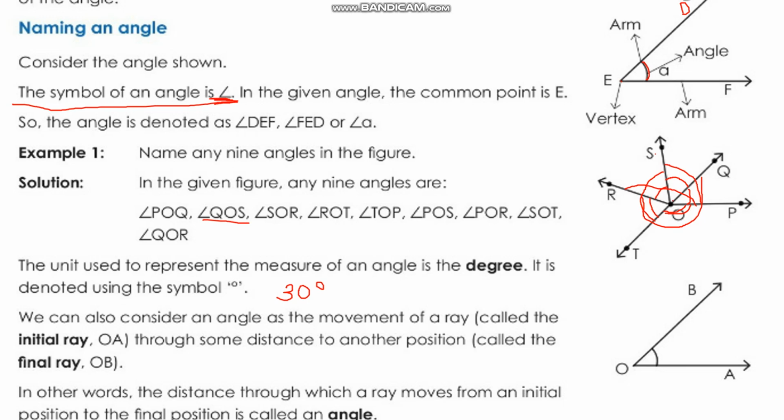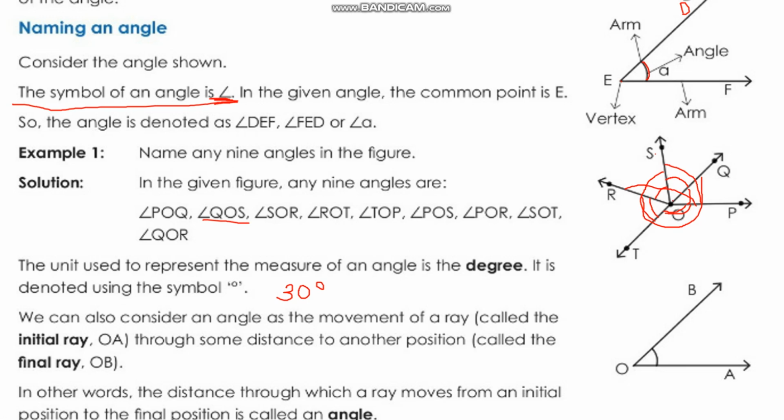And now here given are some more definitions of angle. We can also consider an angle as the movement of a ray called the initial ray. Look, OA is an initial ray and OB is a final ray, moved through some distance to another position called the final ray.